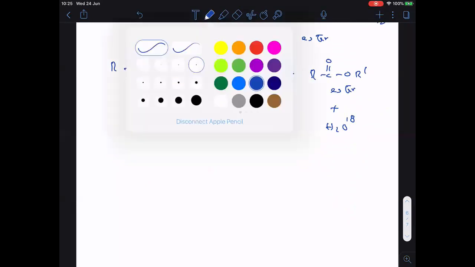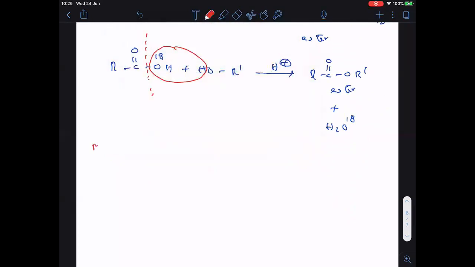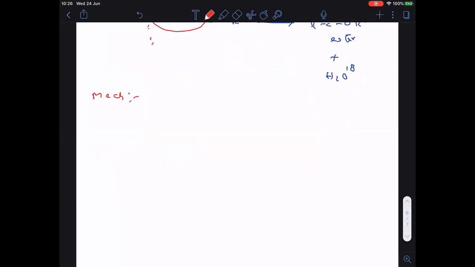Followed. Now, the mechanism of esterification. We are going to see the mechanism for the esterification reaction. To explain it, let me take RCOOH.